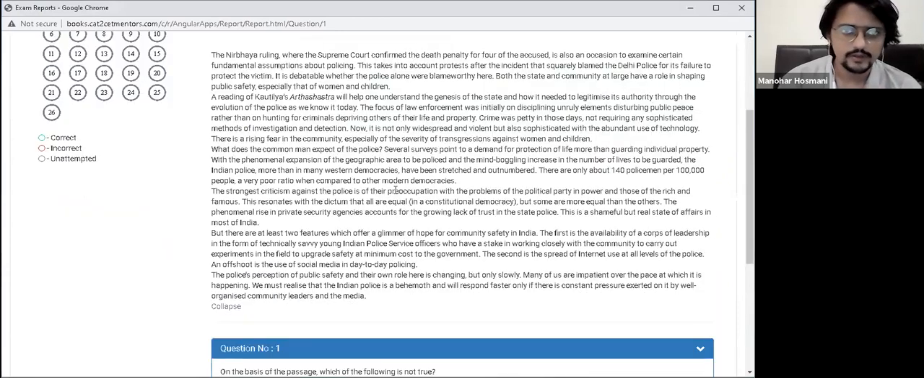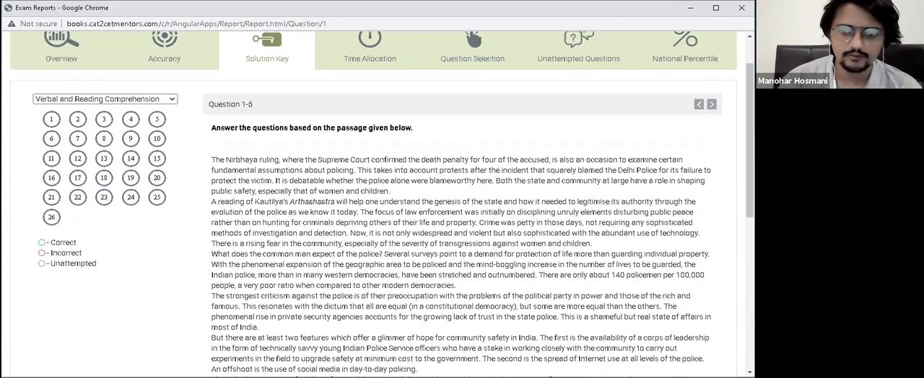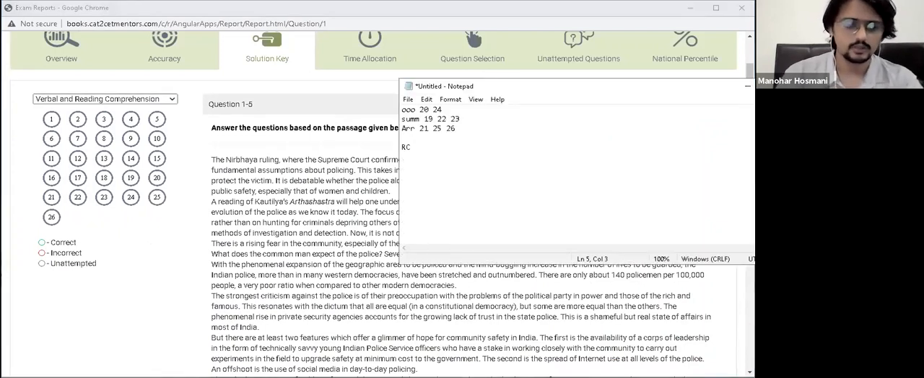Chalo. So the very first thing that I'll do in RC is write the number. So the very first question I know is 1. Okay. And now what I'll do is I'll just read this.